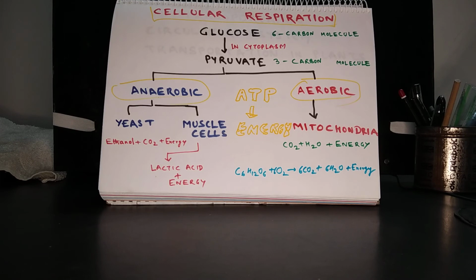What happens in muscle cells when there is excess demand for oxygen that is not fulfilled by the blood supply? Then the muscle cells start anaerobic respiration and produce lactic acid. This is the reason when someone runs too fast, he feels some cramp in his leg muscles. The cramp develops because of the formation of lactic acid.